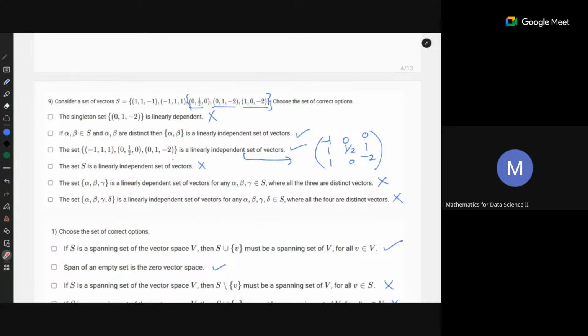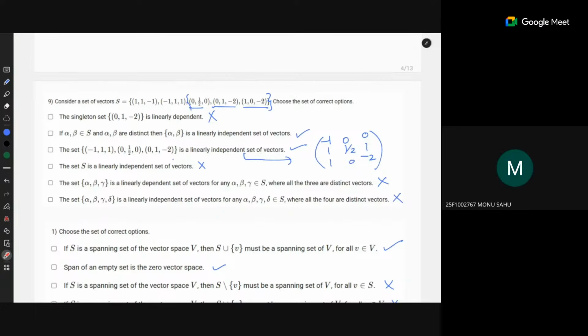So that's what I did. If you take the last three vectors, then they are independent. Or you can just take the three vectors which were there in option C, the third option. They are independent. So not any combination of three vectors is dependent. Basically it's stating that if we take any three vectors, then all of them are linearly dependent, so we have to prove it wrong.